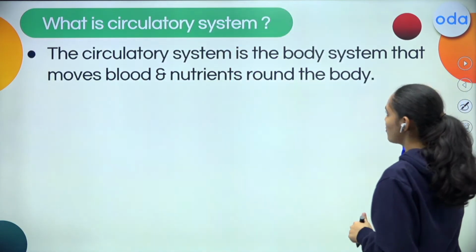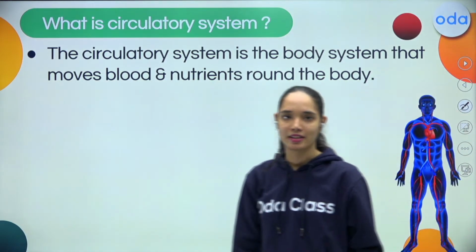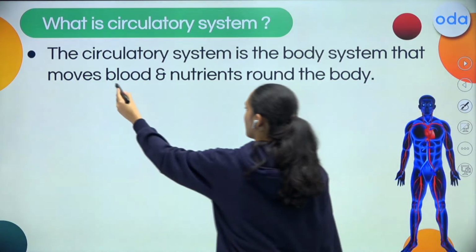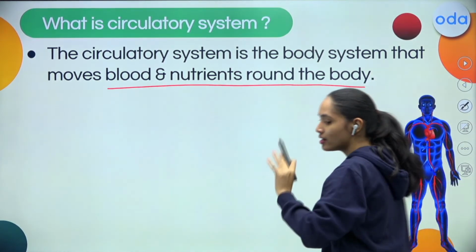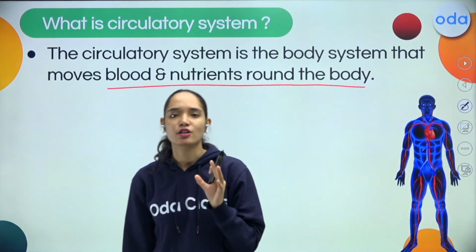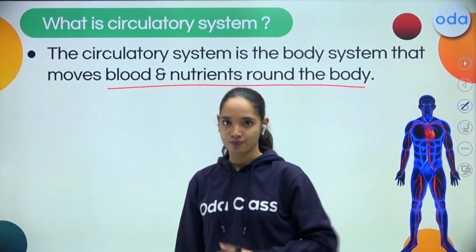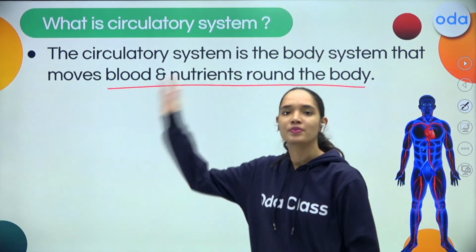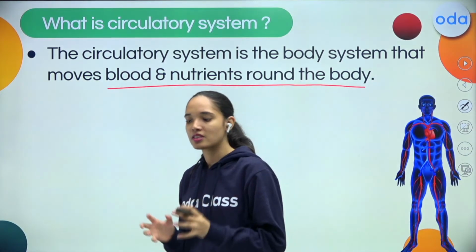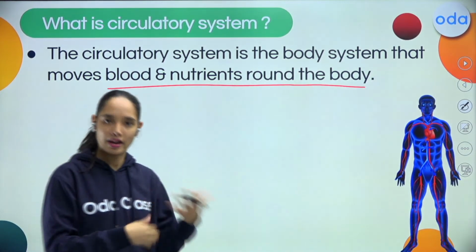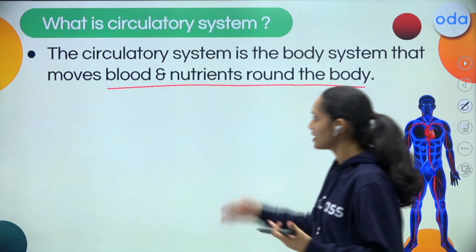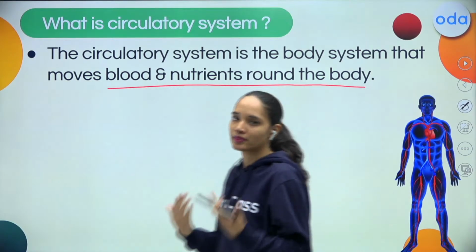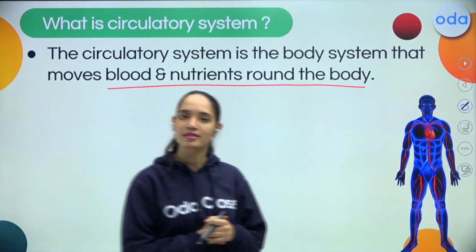Got it, students? So what is this circulatory system basically? It's a body system that moves blood and nutrients around the body. Circulatory means circulation, to distribute. So what is a circulatory system? It's a body system which comprises organs and blood. And with the help of blood, these nutrients are circulated in the body. This is a circulatory system.